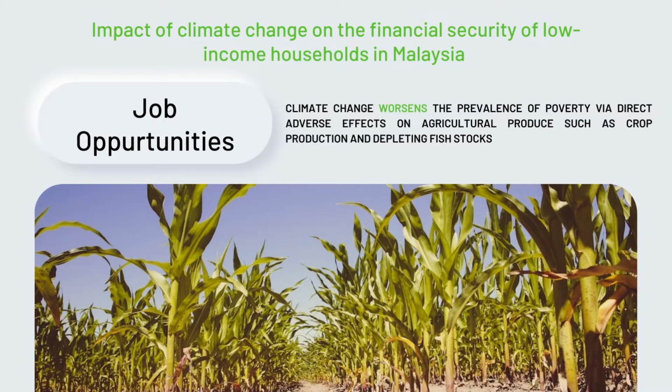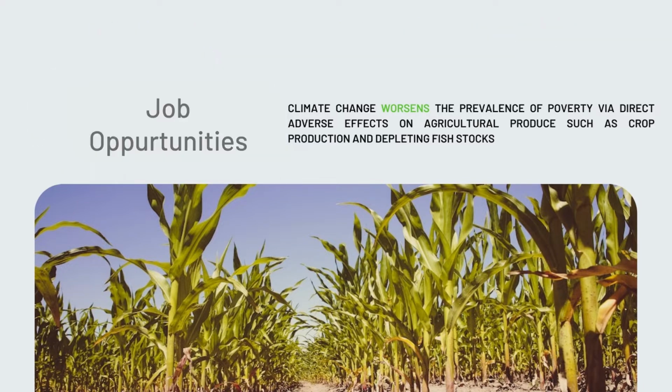For the farming industry, findings show that a gradual increase in temperature is assumed to reduce 12% of crop yields. As for fishing, according to Jacob and Chow's 2005 study, the gross income of East Coast region fishermen has decreased by up to 32%, as the decreasing fish stocks due to the disturbance of the marine ecosystem have greatly affected the financials of low-income fishery households.